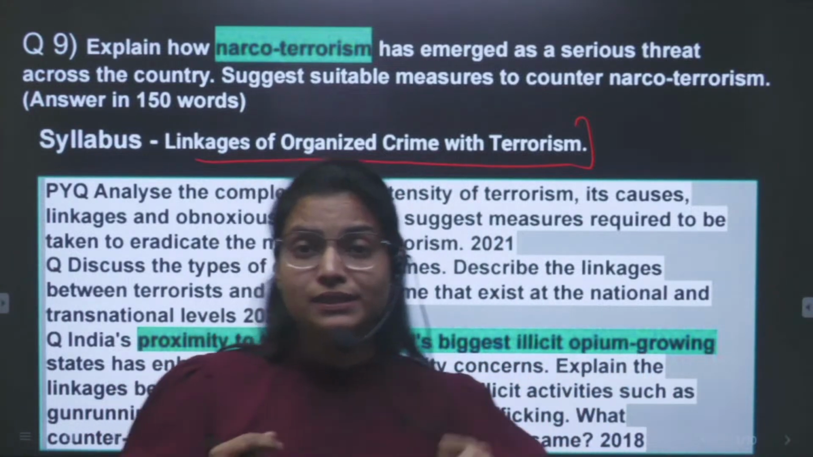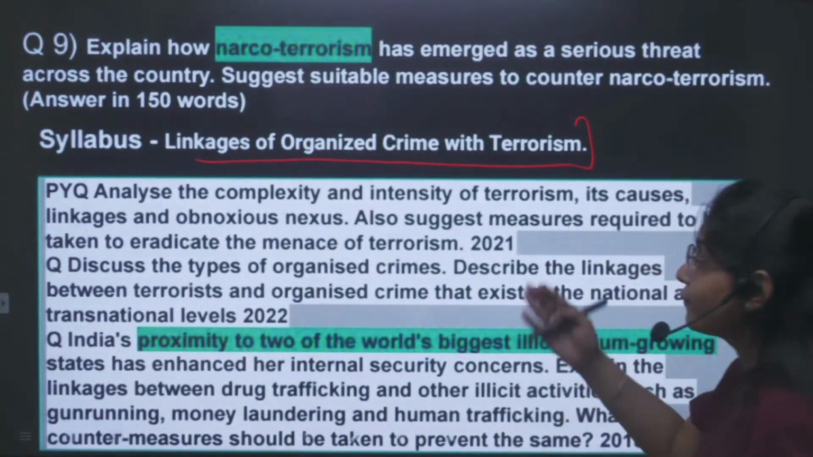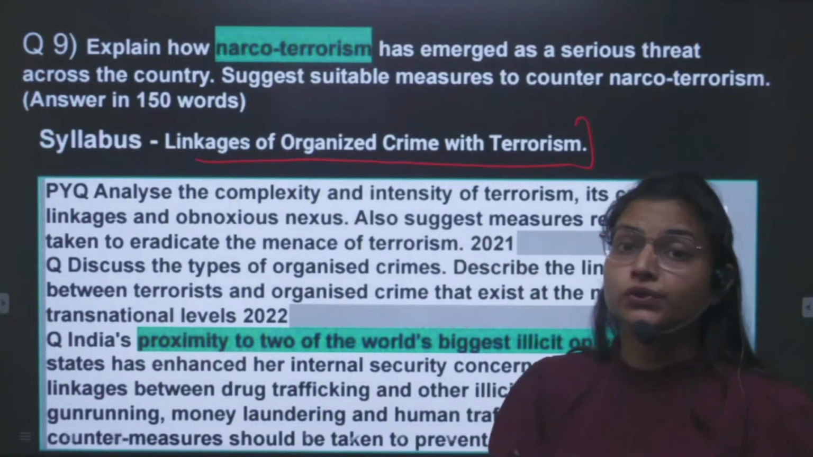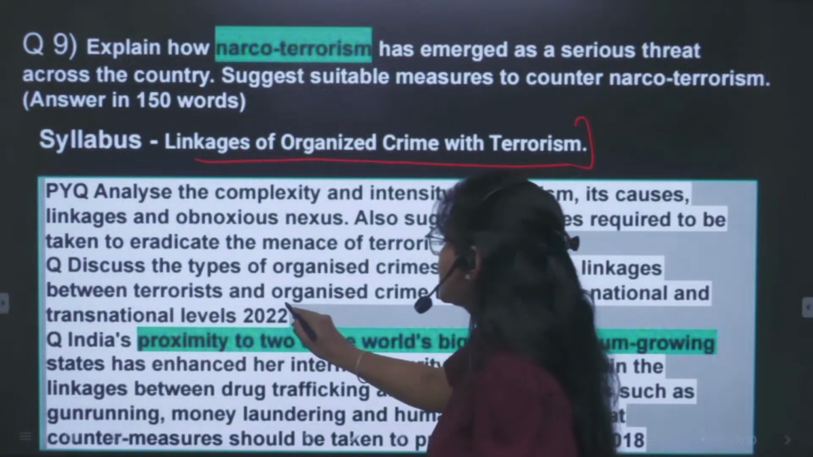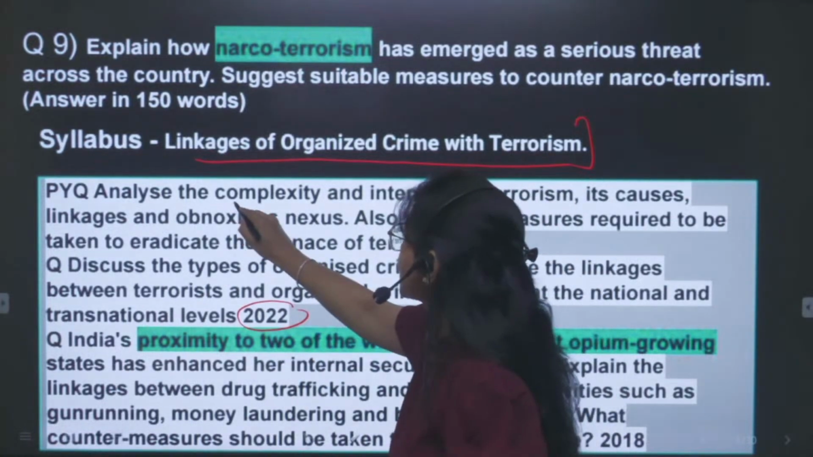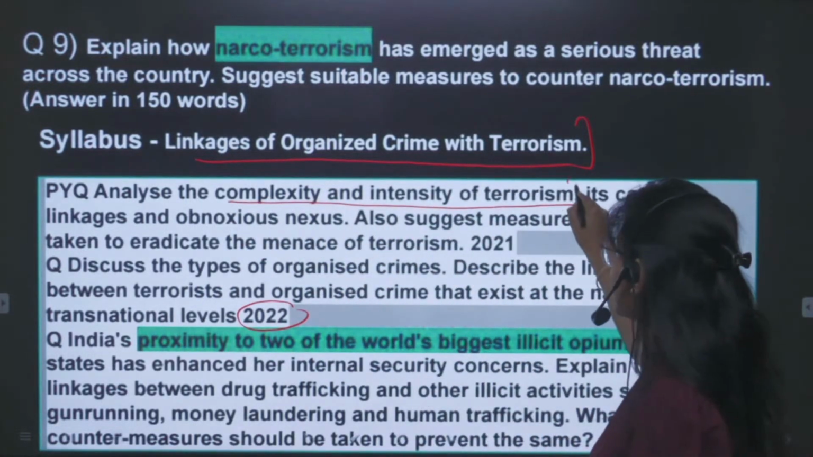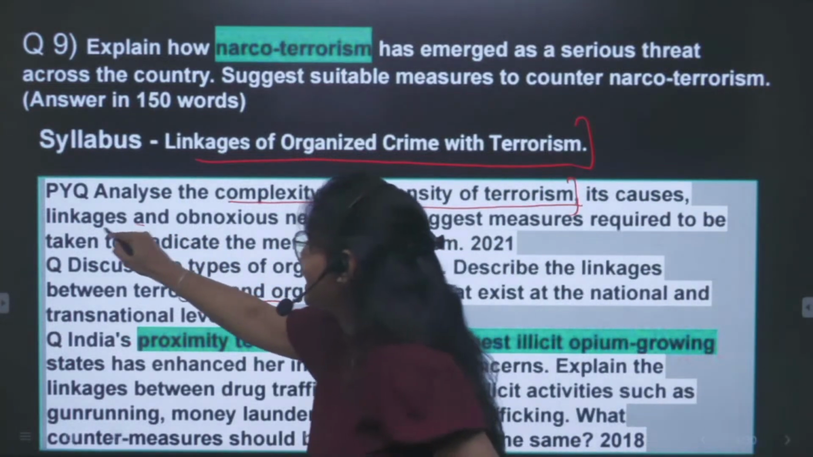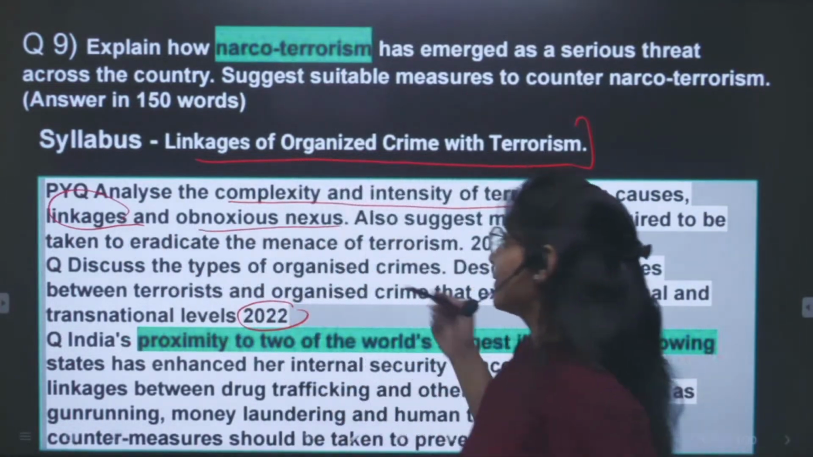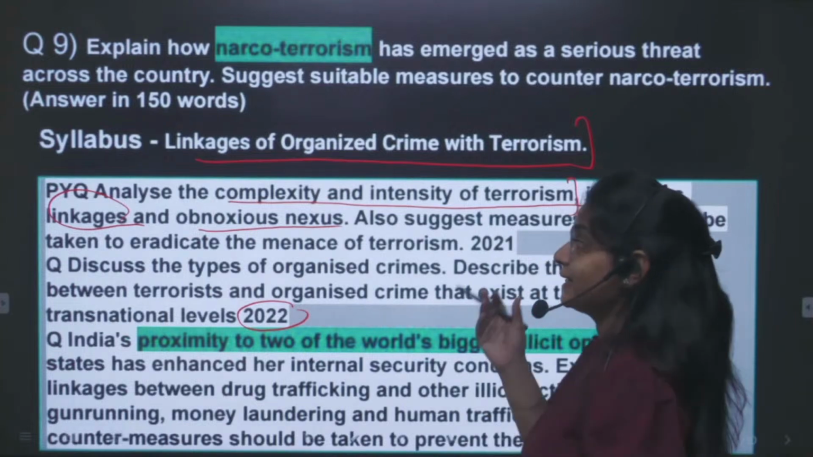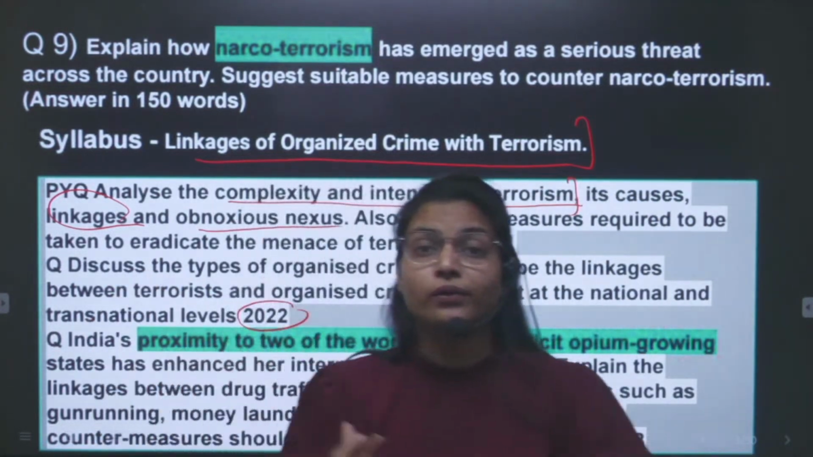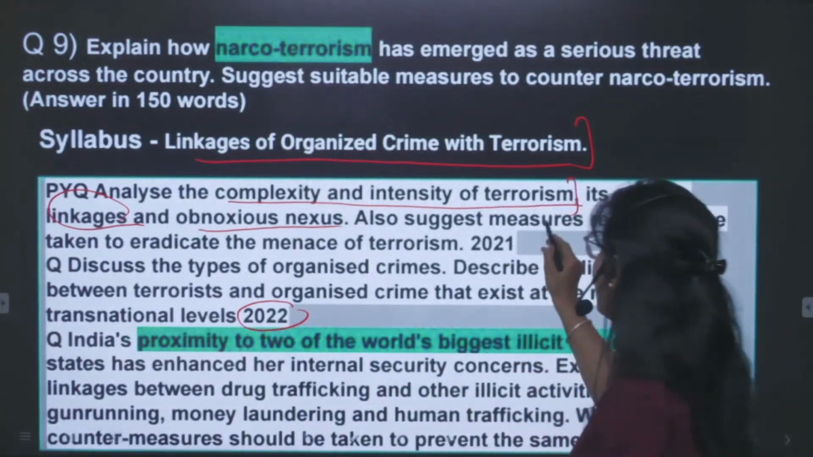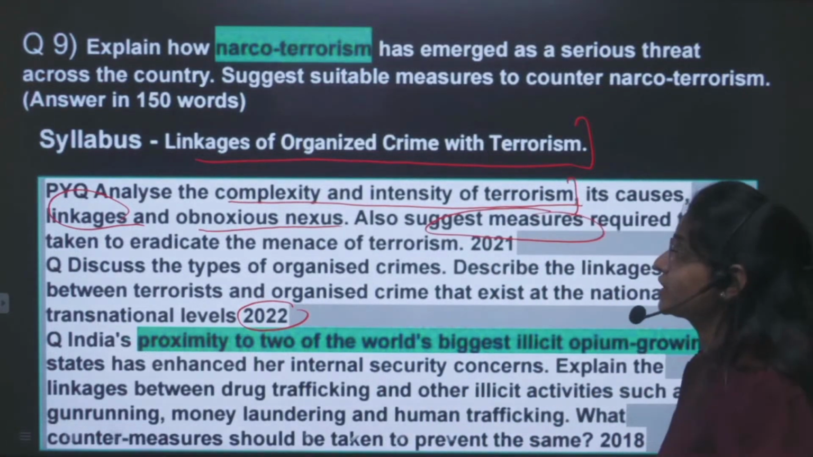We will also discuss narco-terrorism in detail. Before that, see the previous year questions asking about this topic. For example, in 2022 they asked about the complexity and intensity of terrorism, its causes, linkages and obnoxious nexus. Certainly it is talking about the linkages between other activities or organized crime with terrorism, and it is asking about the measures as well.